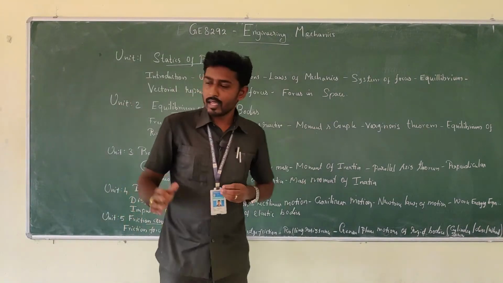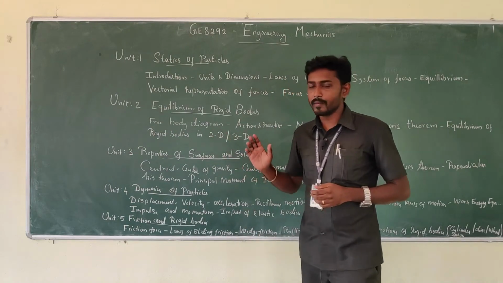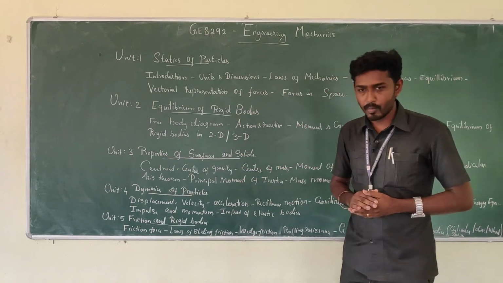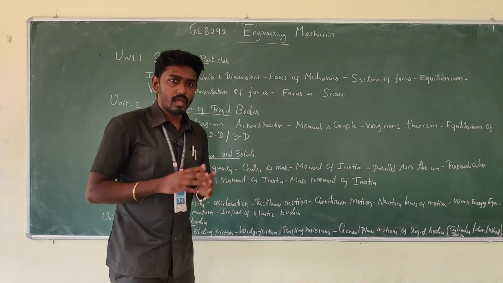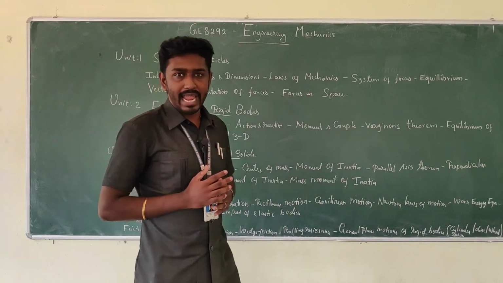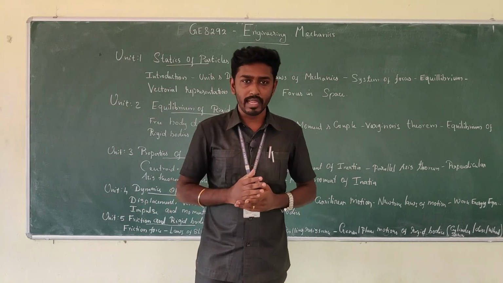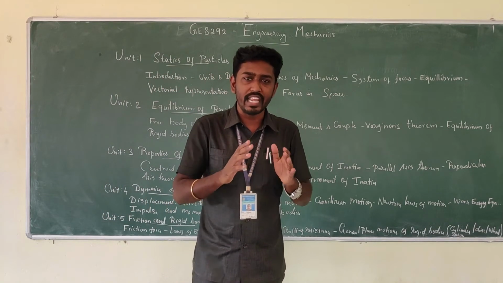We are moving to the second unit, equilibrium of rigid body. A rigid body is one that, when any force acts upon it, does not undergo deformation.